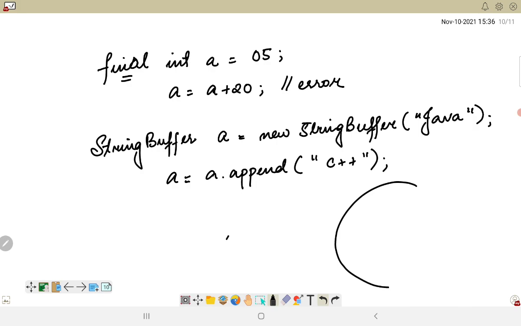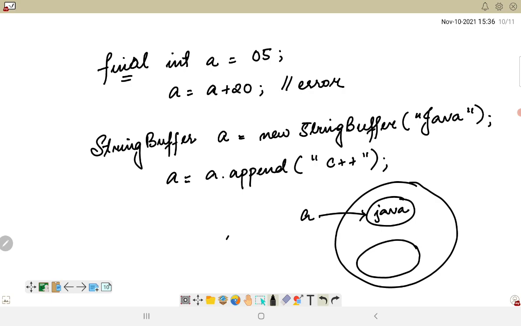In the string SCP, initially there was an object Java, pointed to by a, and there would be another object, Java C++, and since I'm changing the reference variable, instead of pointing to Java, it will now start pointing to Java C++.